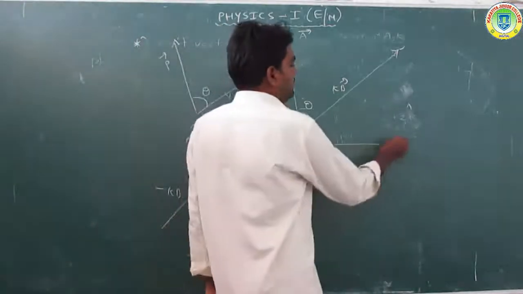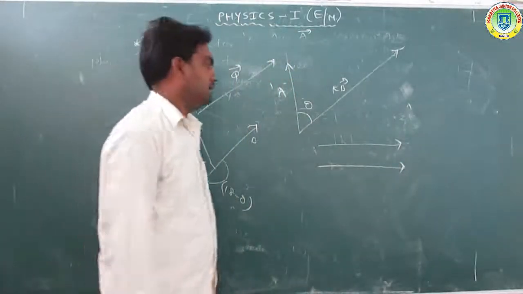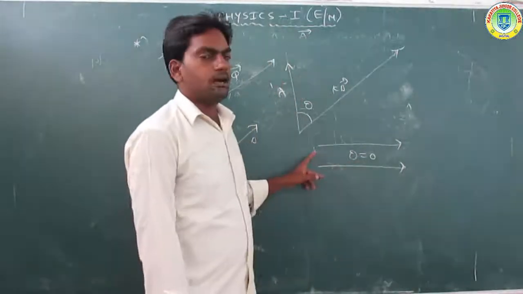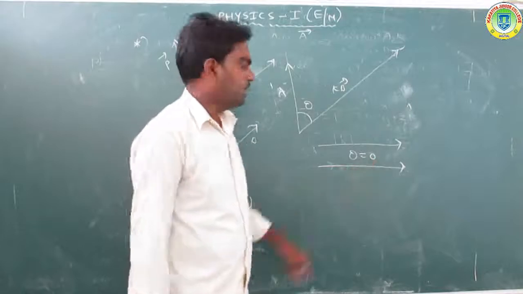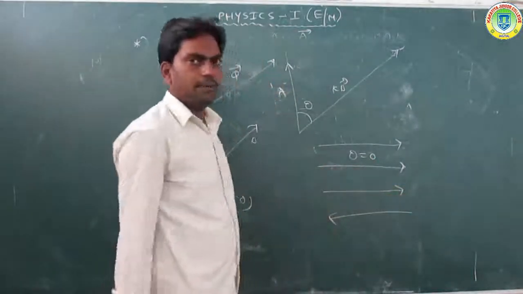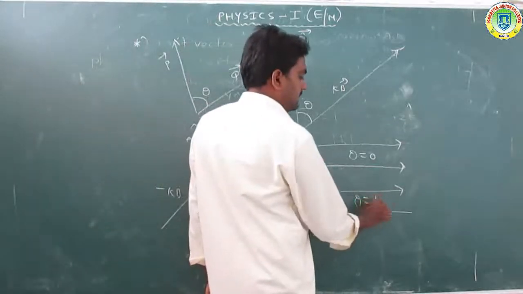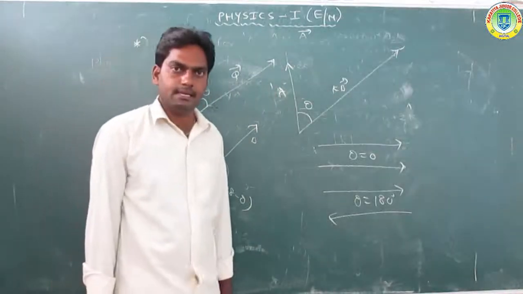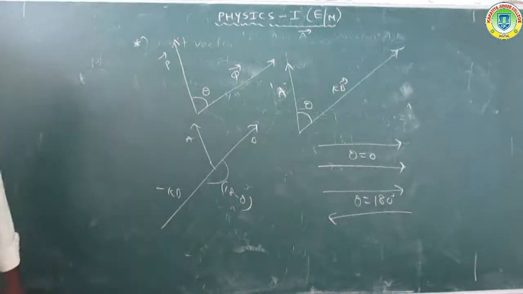For two collinear vectors traveling in the same direction, the angle between them is 0. If they are traveling in opposite directions, then the angle theta is equal to 180 degrees. So these are some of the angles discussed for vectors.